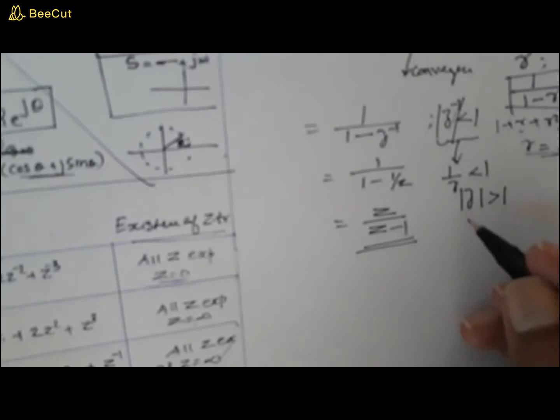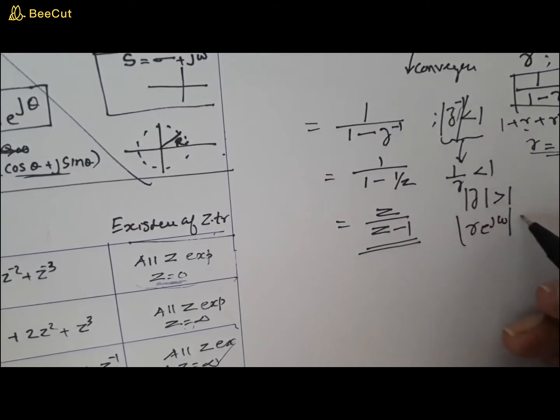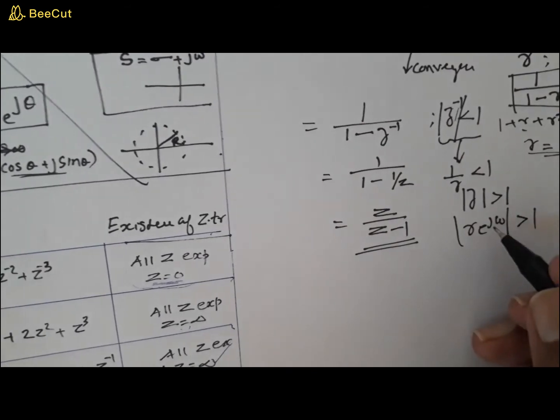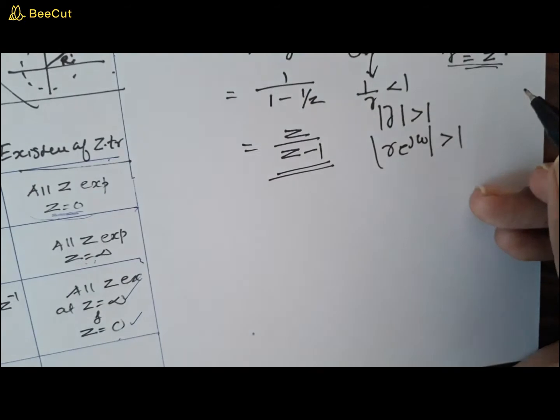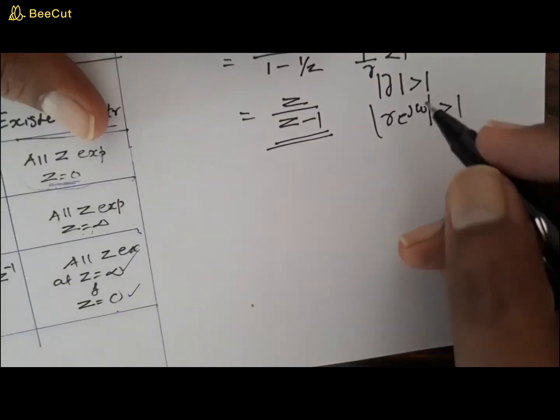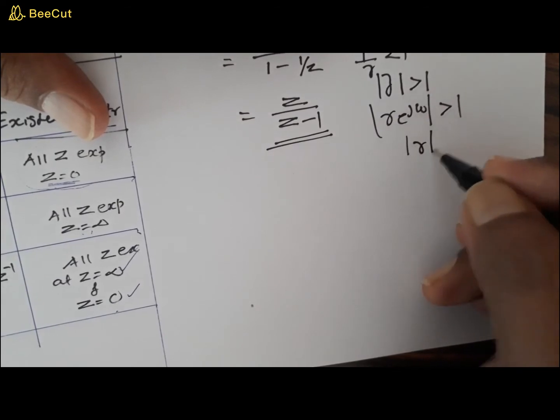Now you can put that as modulus r e raised to j omega is greater than 1. Now what is the modulus of e raised to j omega? We know that e raised to j omega is cos omega plus j sin omega. The modulus is 1. So that means r is greater than 1.